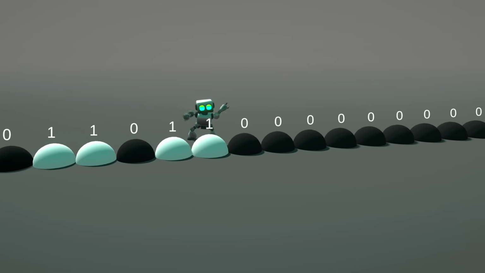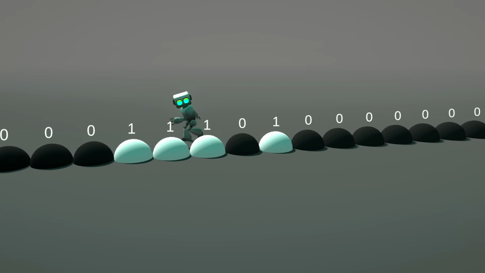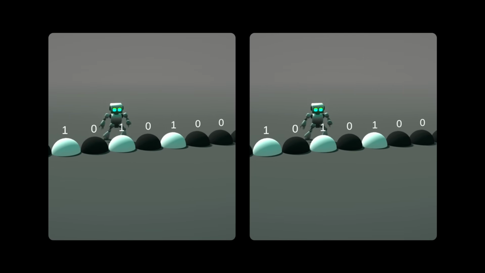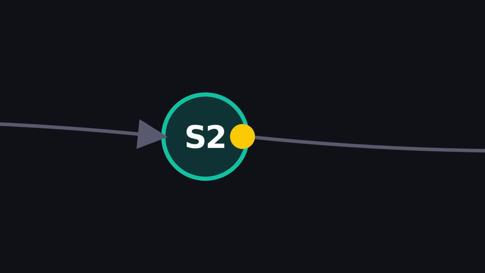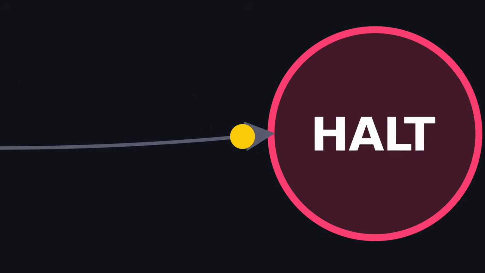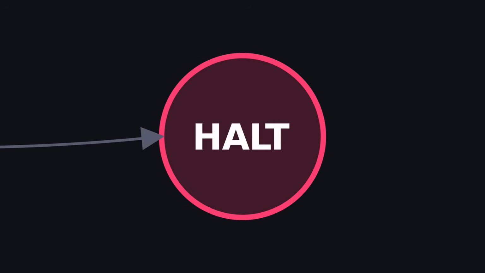It's a clockwork universe. There is no randomness. If you start the machine on a blank tape, it will do exactly the same thing every time. It only stops if it hits an undefined rule. That is the HALT. Let's see how it works.